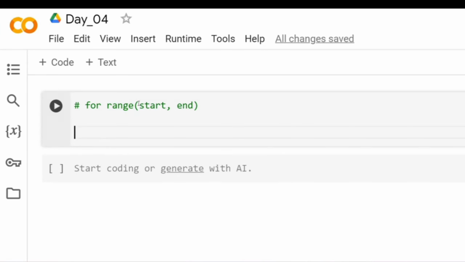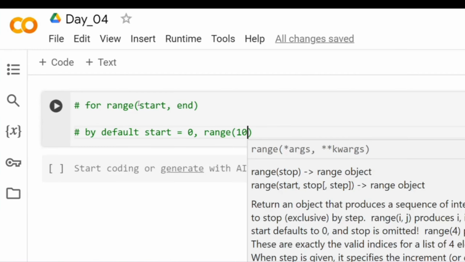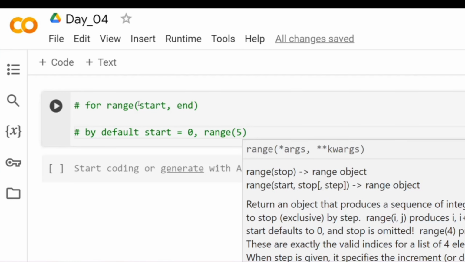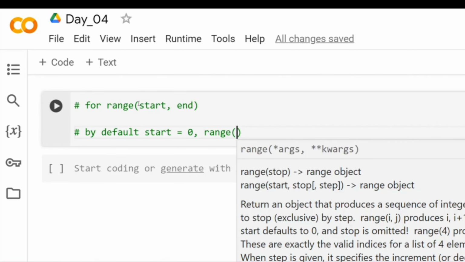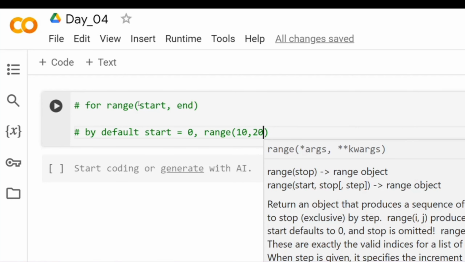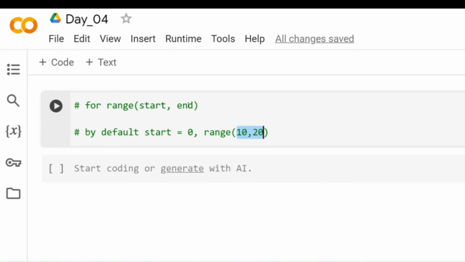By default, start is equal to 0. So if you say range of 10, that means it is nothing but 0 to 10. If you say range of 5, that means it is 0 to 5. Otherwise, if you specify, let's say, 10 to 20, here it's not 0. You specified starting is 10 and ending is 20. If you don't specify, it will consider that as 0 to 20.